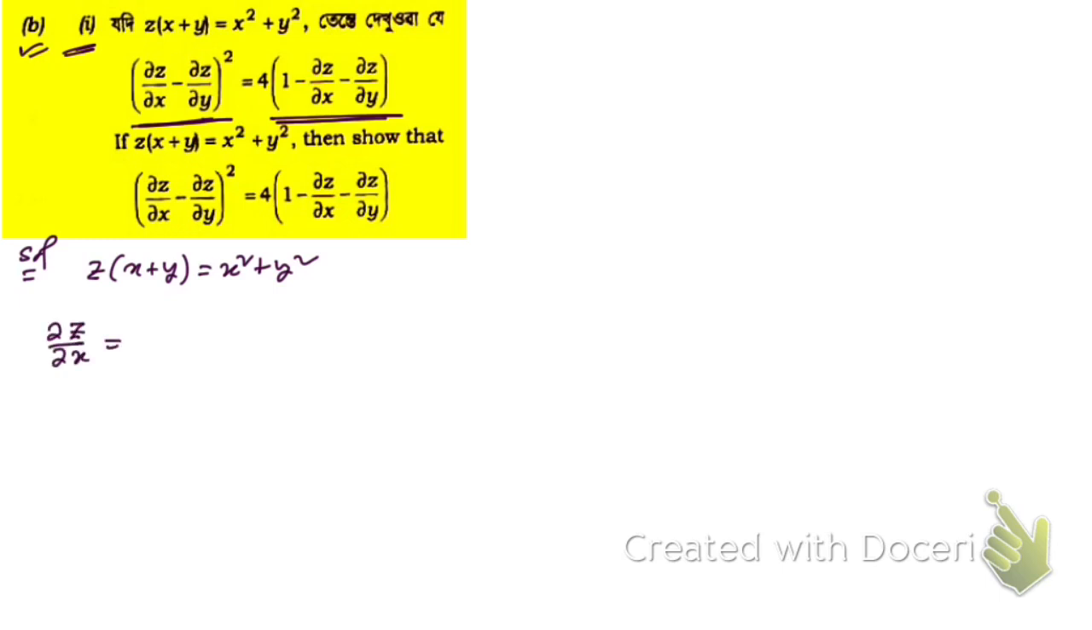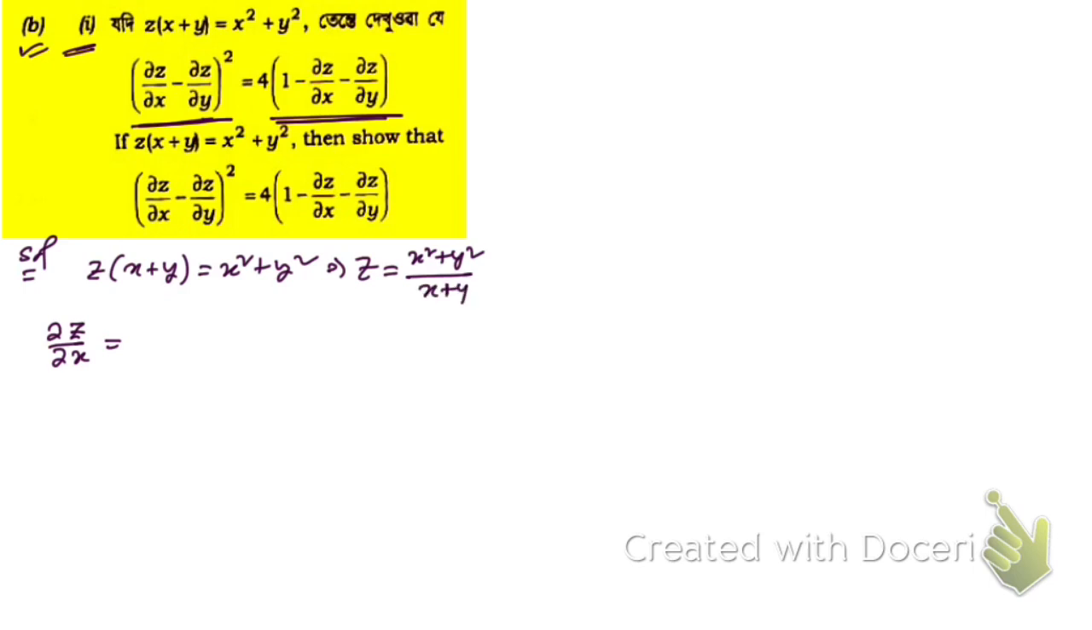So here is the next question, question number 3b1. It is given that z into (x plus y) is equal to x square plus y square. We need to prove this left hand side is equal to this right hand side. First, let us obtain the partial derivative of z with respect to x. So how to obtain it? Now here you see, this can be written this way: z is equal to (x square plus y square) divided by (x plus y).